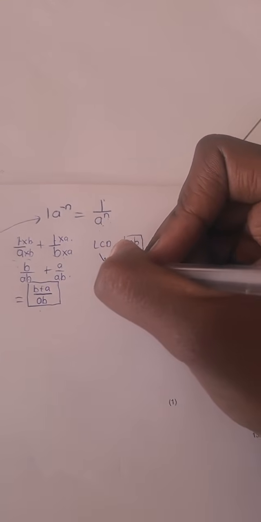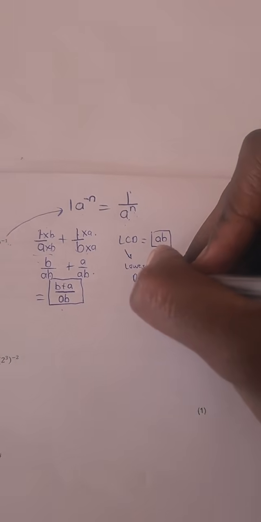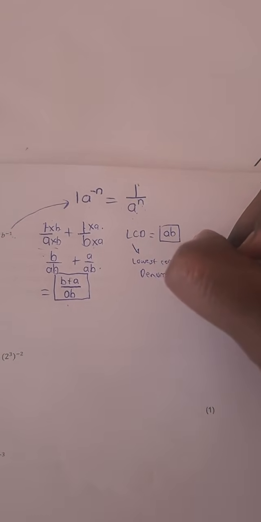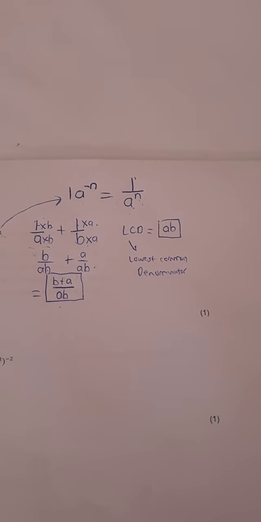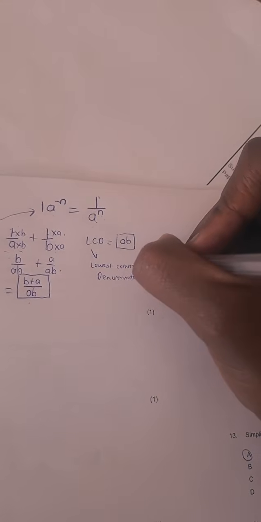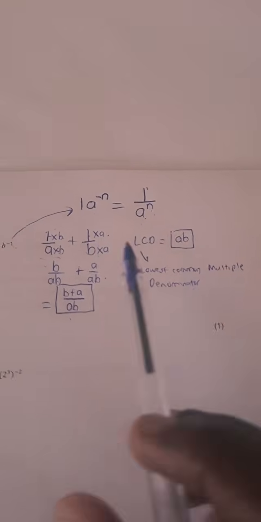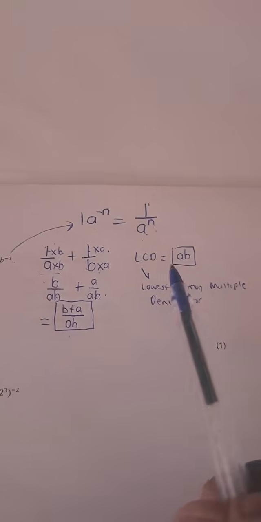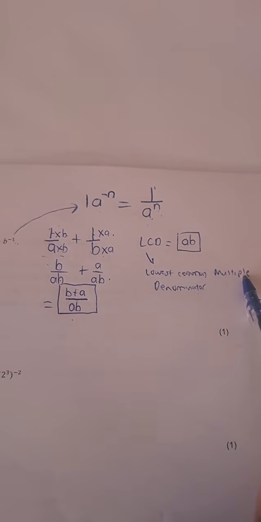LCD means lowest common denominator. Grade 7, you should have learned about lowest common denominator. It comes from lowest common multiple. The reason why we call it the lowest common denominator is because the denominators are what we are checking to find the lowest common multiple from.